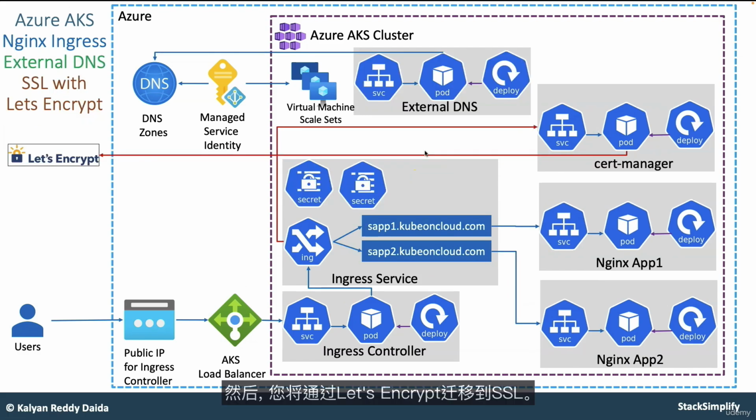Then you will move to SSL with Let's Encrypt. A certificate signing request is automatically generated and submitted to Let's Encrypt, and you get the approved certificate and deploy it to your pods, everything automatically in the background. Renewal also happens automatically in the background. You are going to learn how to implement that in your Ingress service using Let's Encrypt.